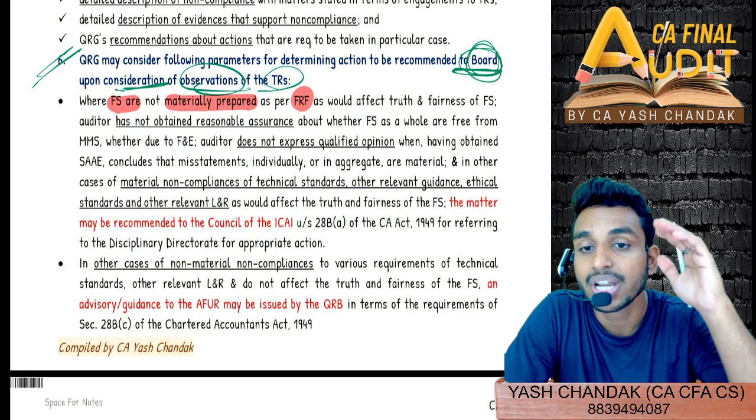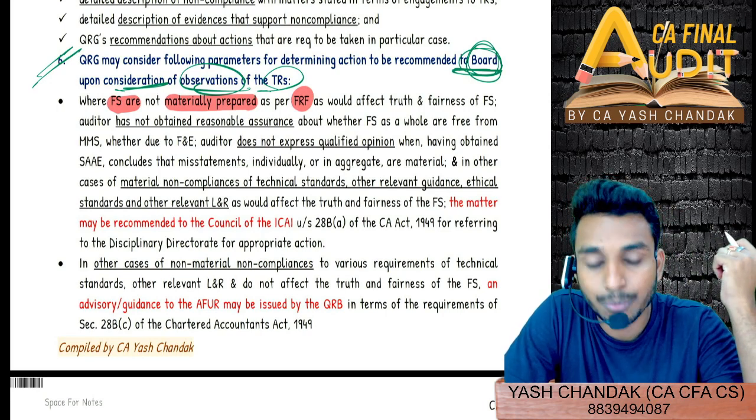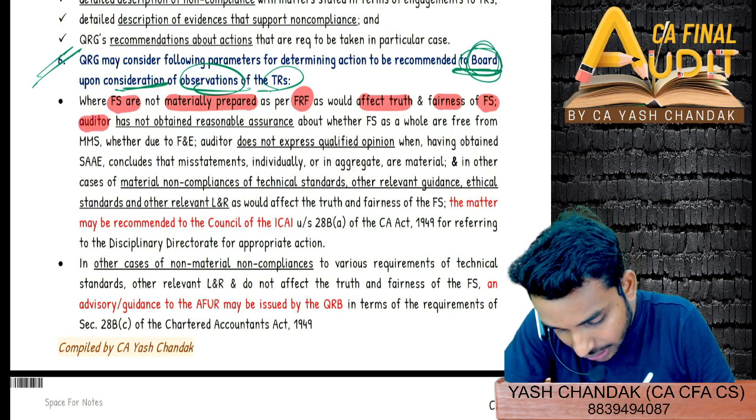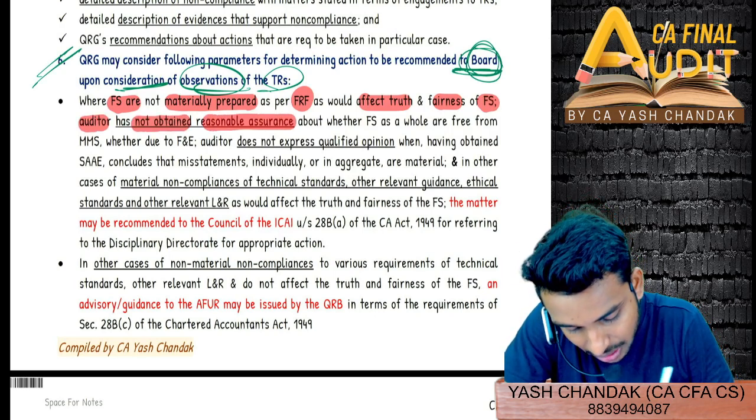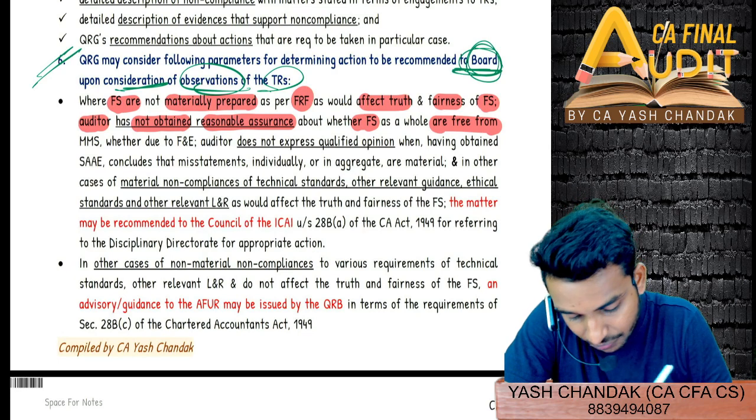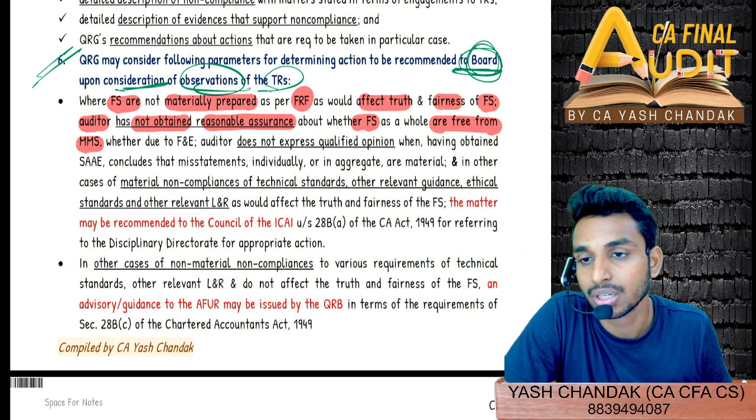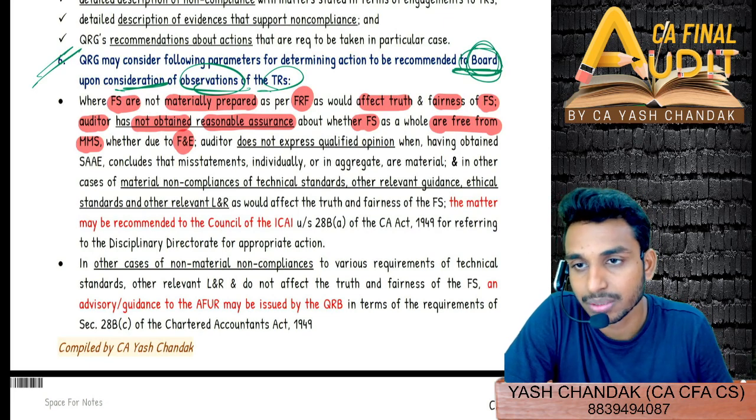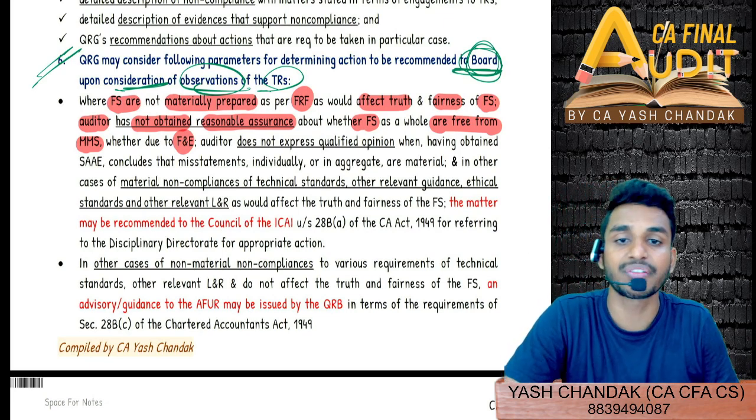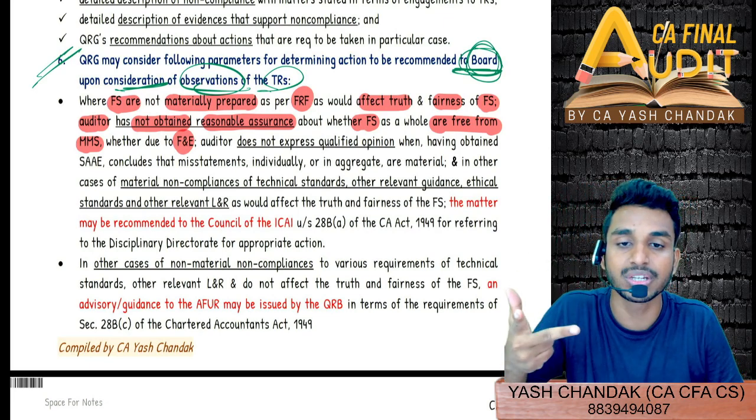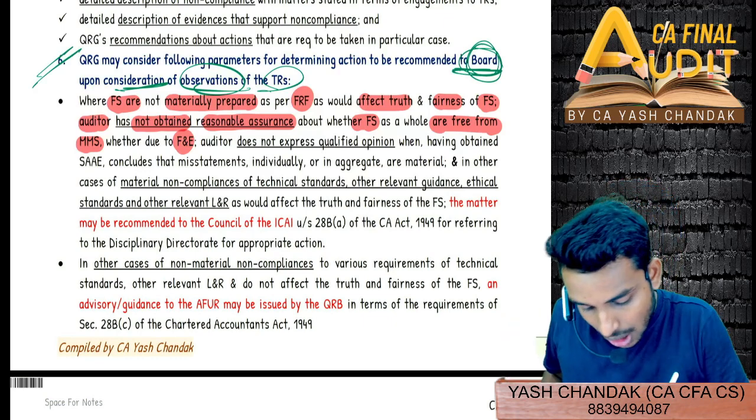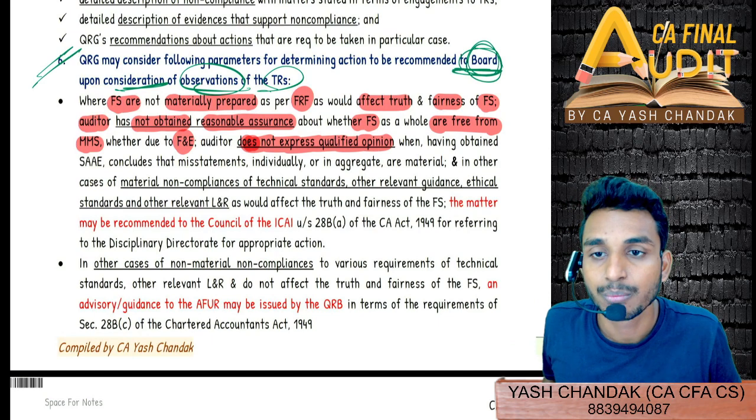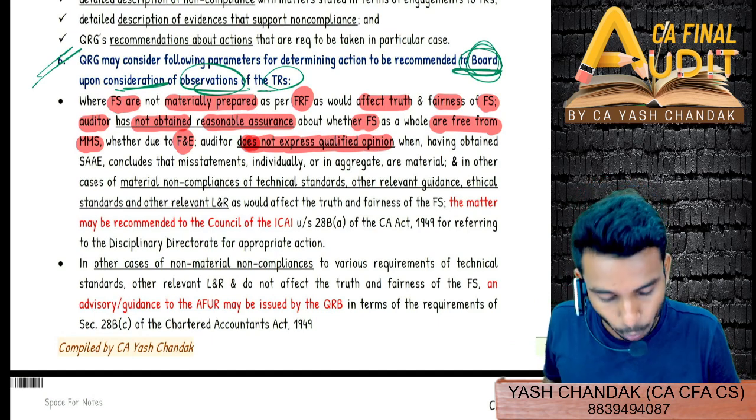Financial statement is not prepared in accordance with the financial reporting framework, as would affect the truth and fairness of the FS, and the auditor has not obtained reasonable assurance about whether the FS as a whole are free from material misstatement, whether due to fraud or error. Auditor does not express a qualified opinion. Auditor has not given a modified opinion. He has issued a clean report.